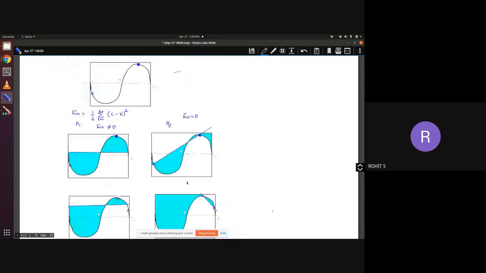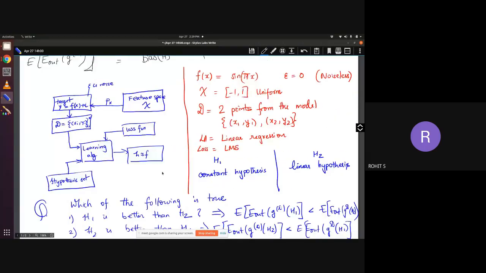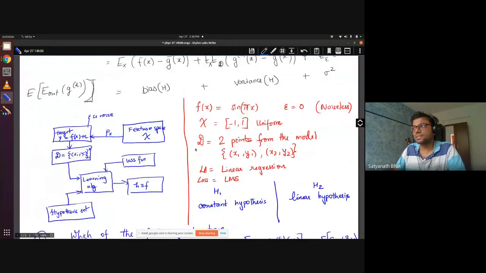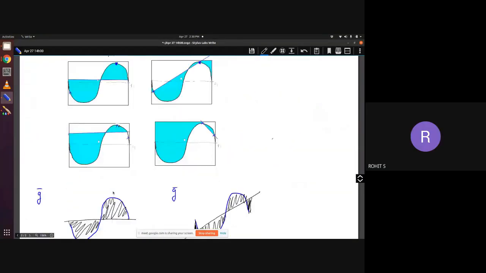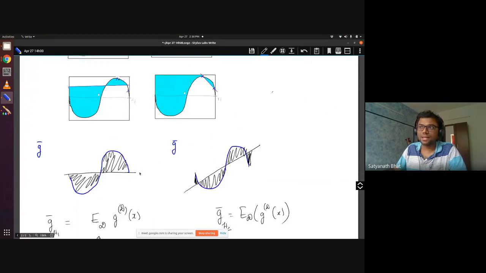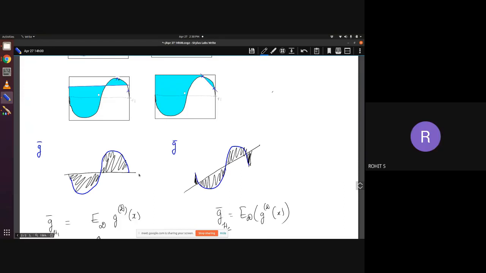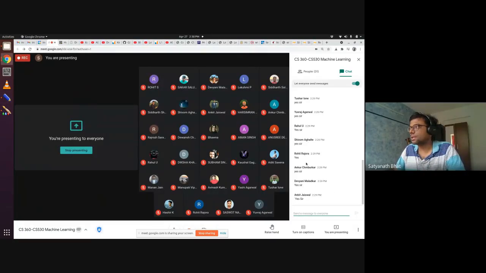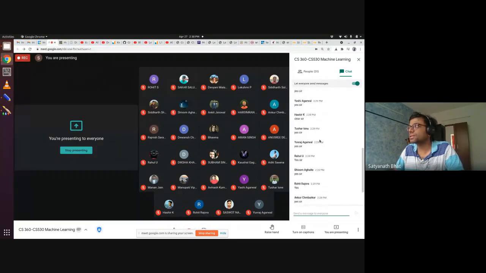G bar here was the x-axis and G bar in the second case was the diagonal, correct? Why is it so? It's not something that I just told; it is easy to understand, isn't it? Because if you take the average over several lines that you may get over this data set, you will get the middle one. Yes. Okay, so far, a few people have said yes. How about the others? Everyone is okay so far? Yeah, all of you have said yes. Thanks.